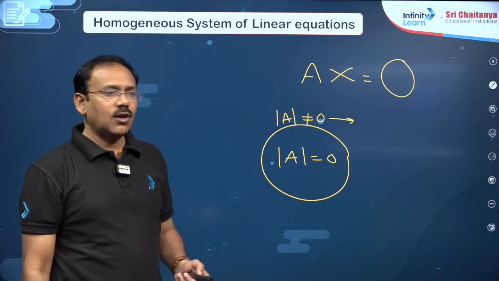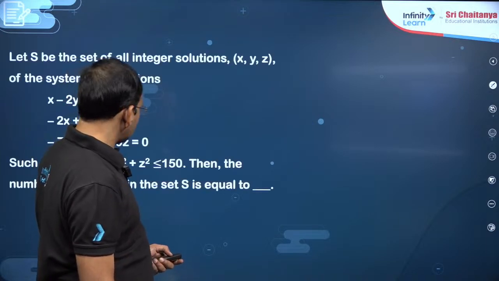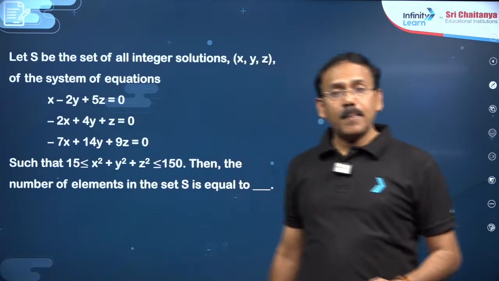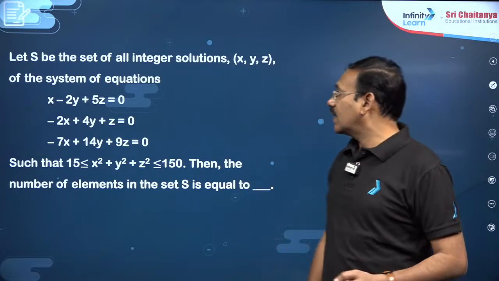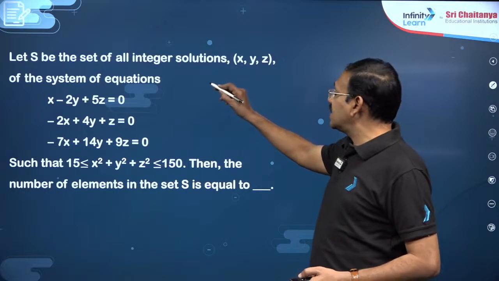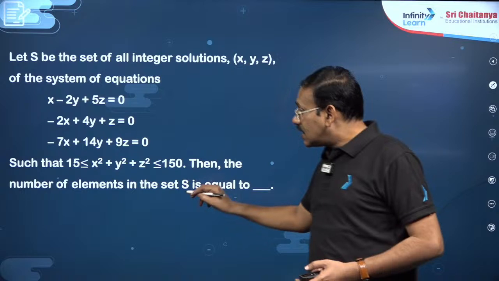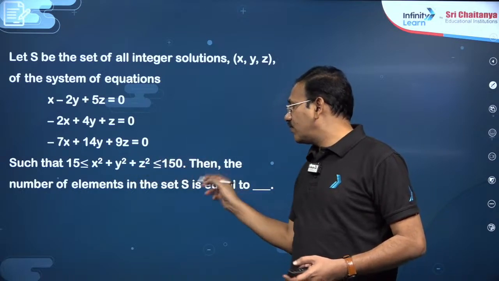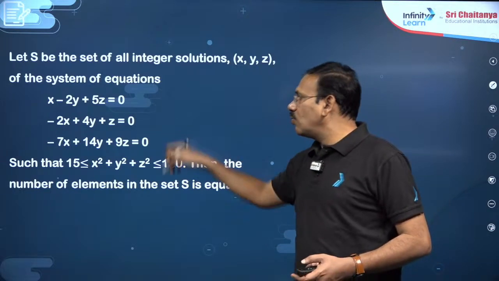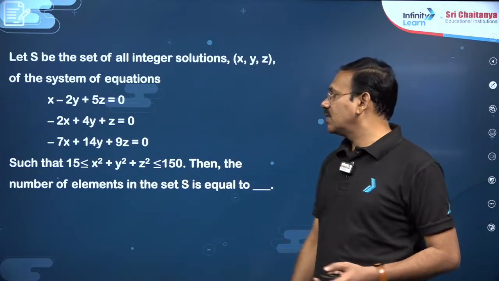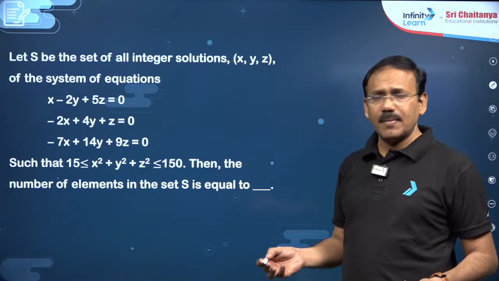If you want to solve, you can also take the other methods or rank method, dear students. You see here, this question, you see homogeneous system, but comparatively non-homogeneous system of equations has many questions when compared to homogeneous. But anyhow, S be the set of integer solutions x, y, z of the system of equations like this, such that x square plus y square plus z square is between 15 and 150, then the number of elements in the set S. So dear student, this is homogeneous system of equations. How to solve, dear students? But you need to find x value, y value, z value. So better we can take the method of rank.